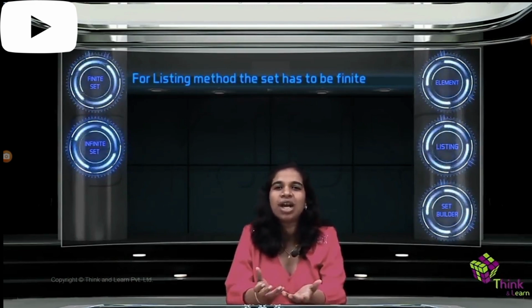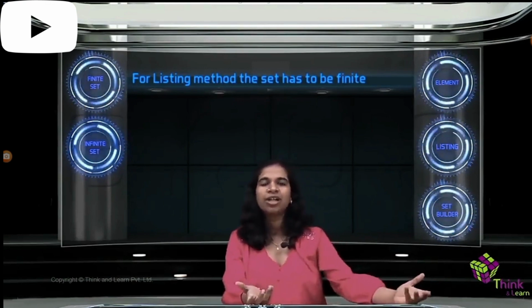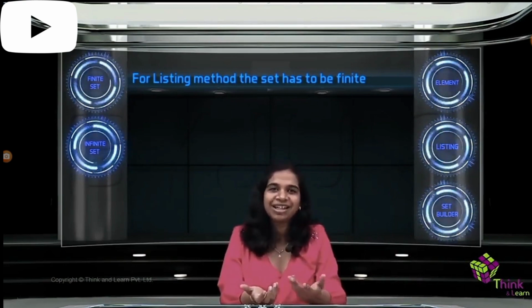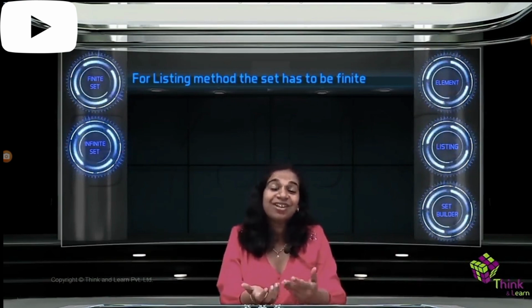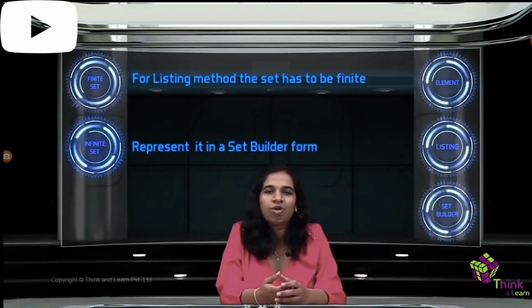In fact, if you have to use the listing method, the set has to be a finite set. Otherwise, you can't list it. You need to, by definition, list all elements, right? If you don't know natural numbers, till where will you write? It doesn't end at all, right? All your life you'll sit writing, it will still not finish. Correct? So whenever it's an infinite set, by default, you have to represent it in a set builder form. You cannot do the listing method in that case.